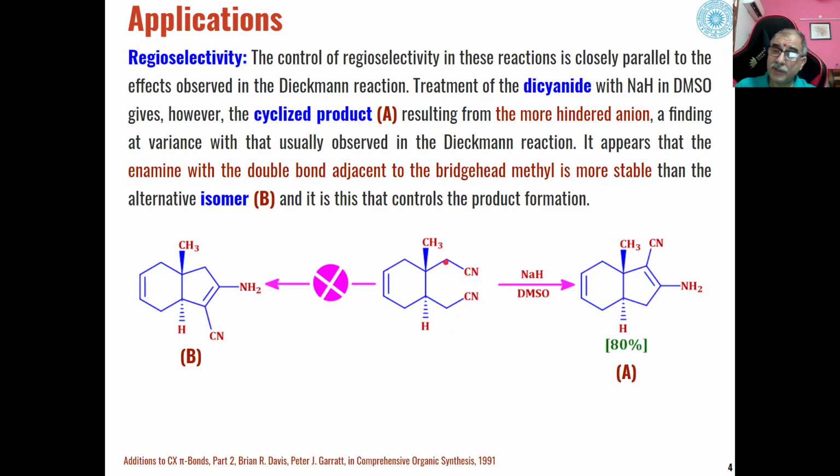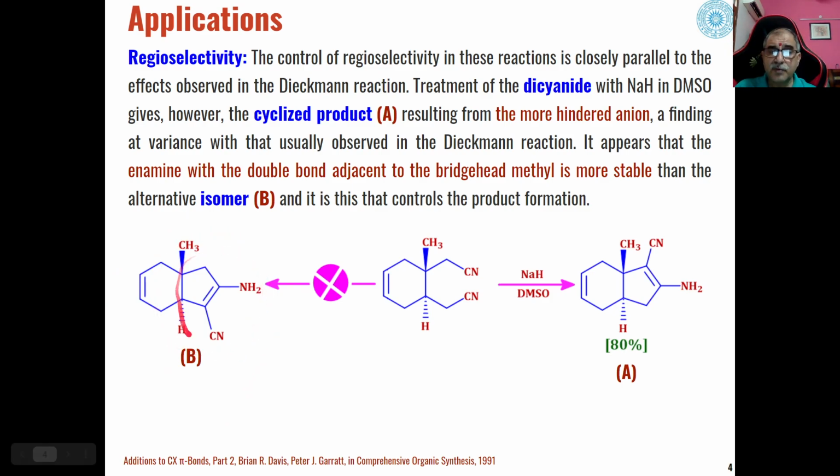So if carbanion is generated at this place and this carbanion attacks this cyano group, then this type of product is possible. But if carbanion is generated at this carbon and this carbanion attacks this cyano, then this type of product can be formed.